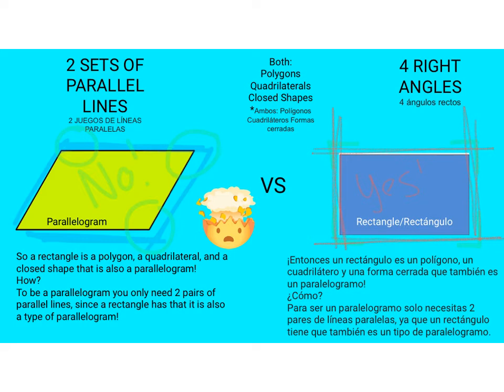So a rectangle is a polygon, a quadrilateral, and a closed shape that's also a parallelogram. The reason it's also a parallelogram is because it has two pairs of parallel lines.